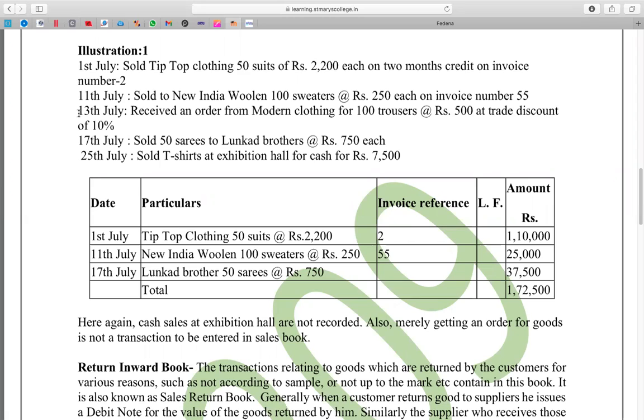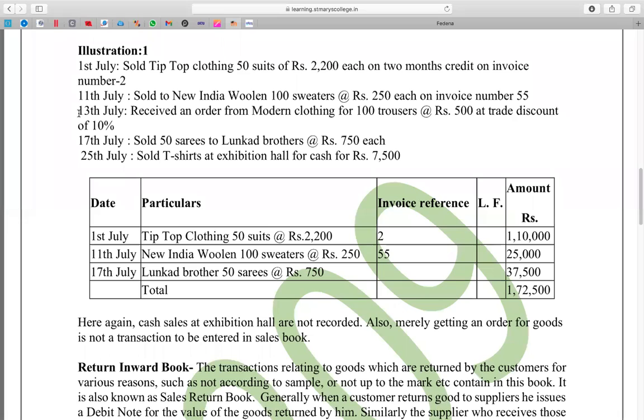Why? They are not sold. They are still in process. The purchase order is received from the customer. You have received a request, and that request has to be executed. The invoice has to be generated. When the invoice is generated and the goods are sent, at least if the goods are in transit, you can say sale. The invoice itself is not generated; it is still at the purchase order level.